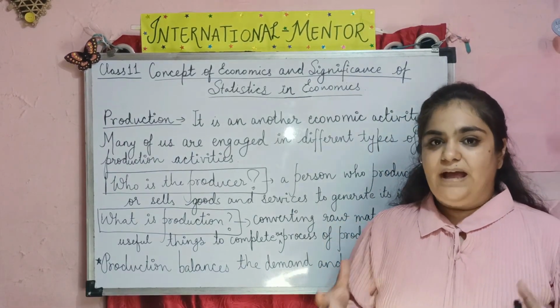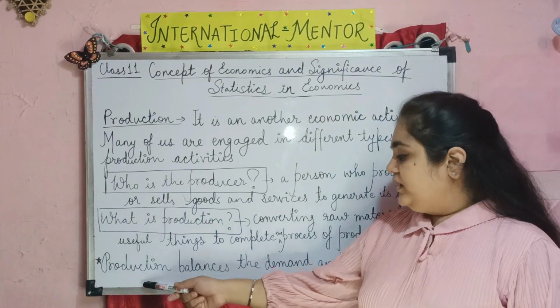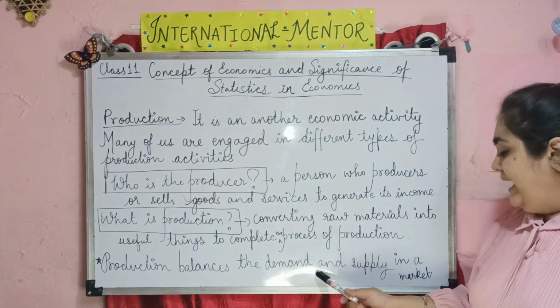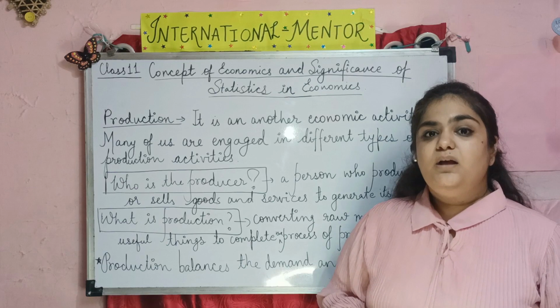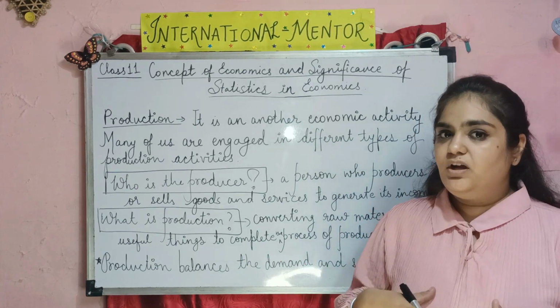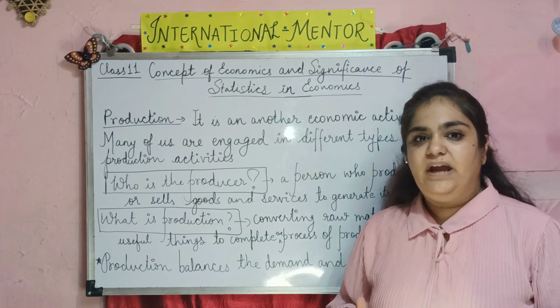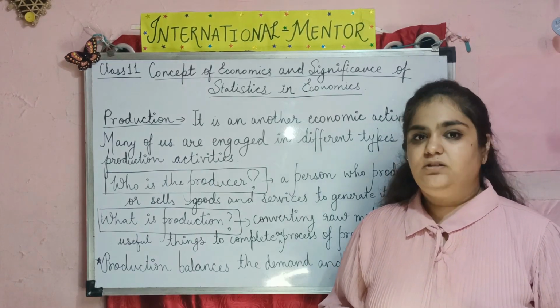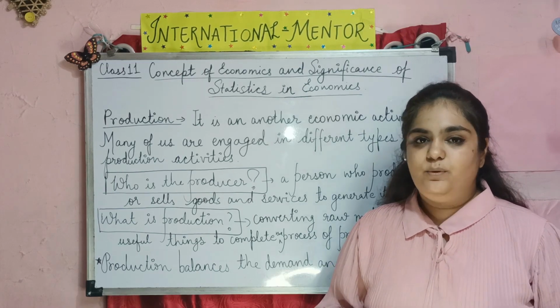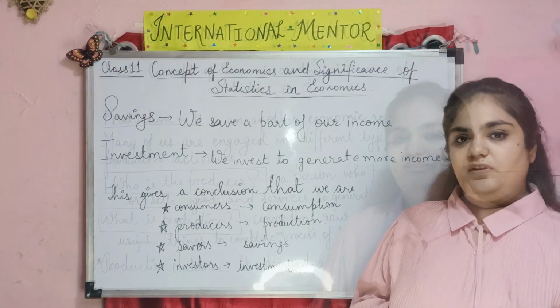Production also needs to balance the consumer. Production balances demand and supply in the market, because if the consumer is demanding the product, at the same time the producer needs to provide it. Demand and supply should be equal to satisfy the needs and wants of the consumer.